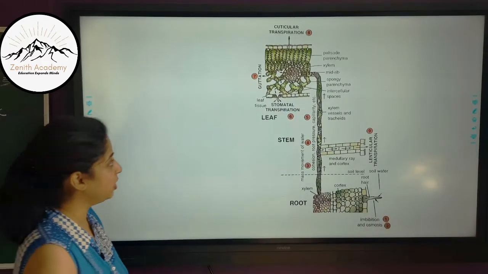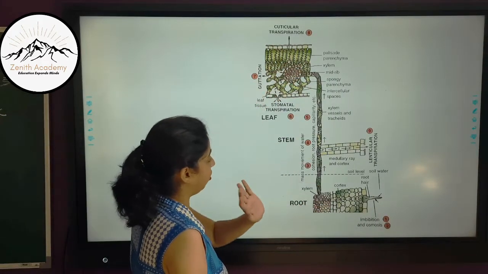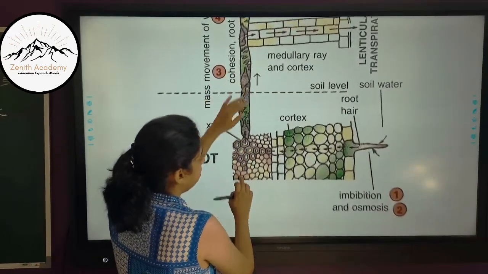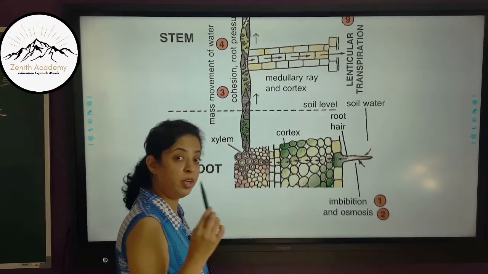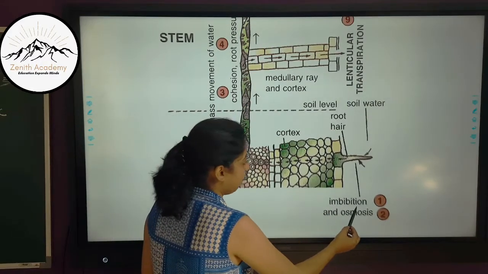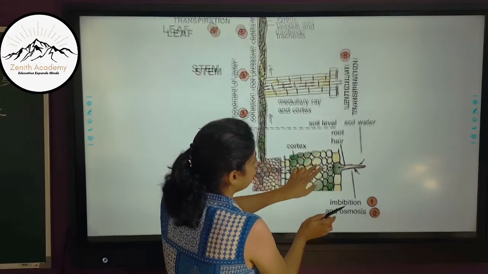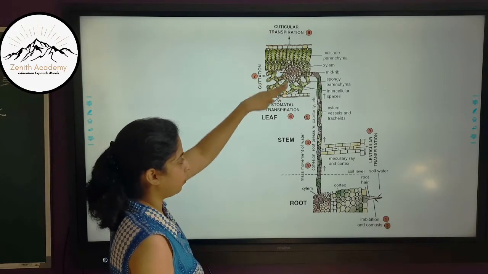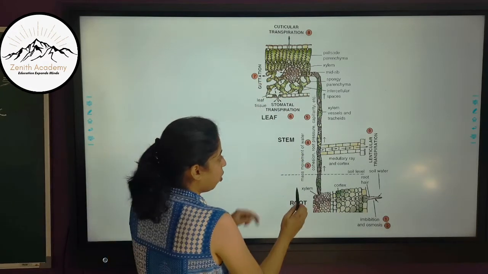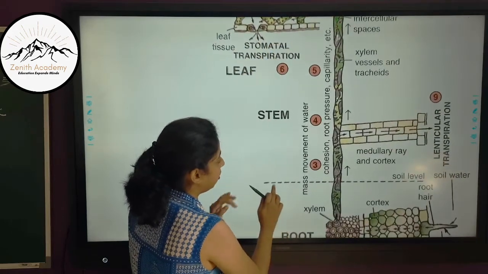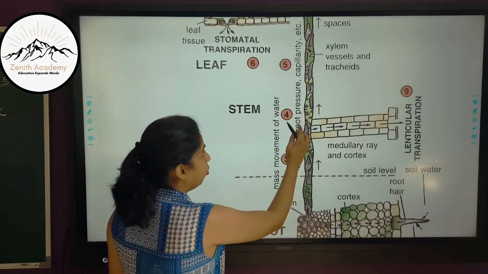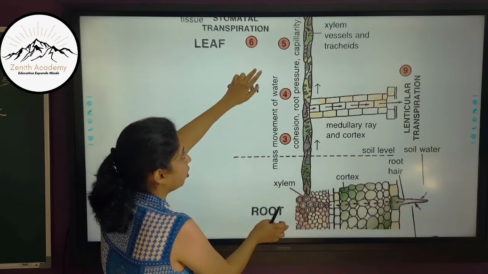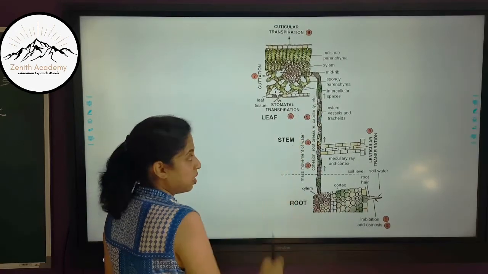So now let's revise. This is the whole phenomenon from our last chapter, where we did absorption by roots. In roots, which are the two phenomena taking place? Imbibition and osmosis, through which the water enters the root hair. Now how does it travel in the stem? Because of these three processes, I'll enlarge it for you: cohesion, root pressure and capillary action. Because of these three actions, the water travels in the stem.